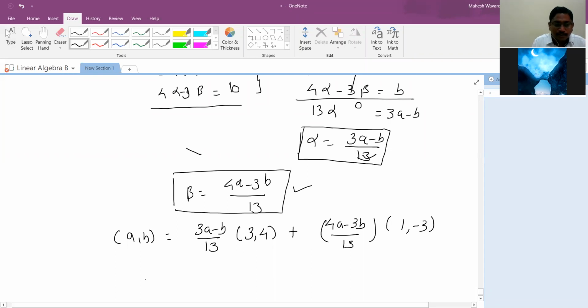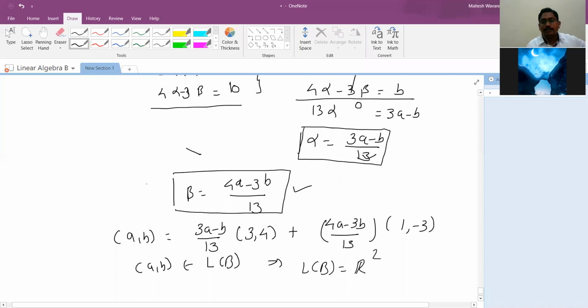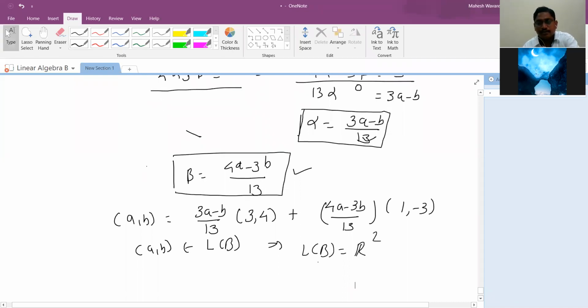So what it implies, ab is written as linear combination. This ab is written as a linear combination of vectors of B. That means B spans V. So B is linearly independent, and B spans V implies this B is basis.